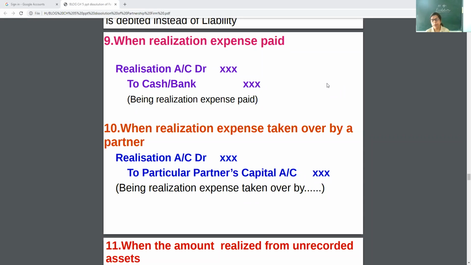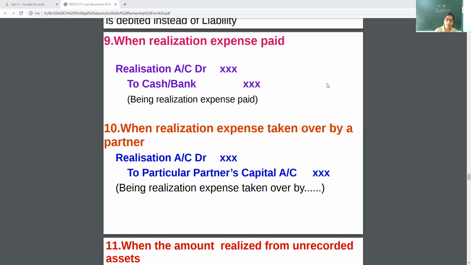Now A, B, C have a firm and B is ready to pay off the expenses of the dissolution. Then the entry will be realization account debit to B's capital account. Why B's capital account? Now he is becoming a creditor of the firm.